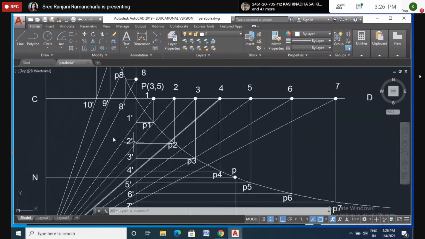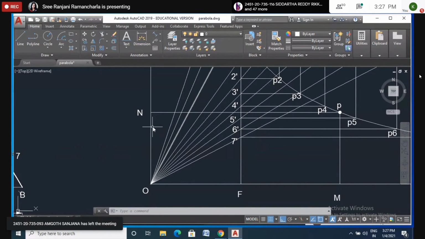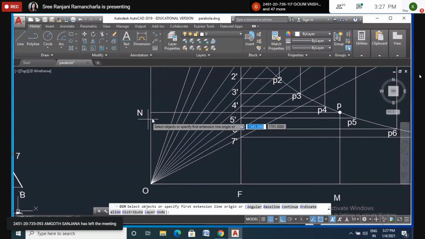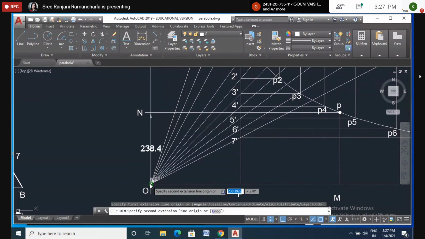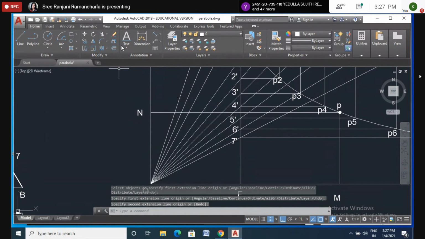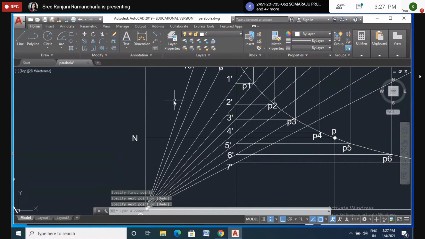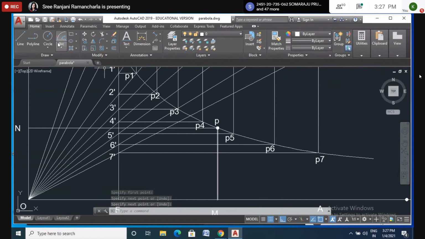Okay. And similarly here, measure ON, because here at point P, M is there. The same length PN equals ON. So measure ON with a compass. I got 238.4. So here also I will make one more line, 238.4. I will type it. Yes, I got 238 point something. So again here I want to copy this point.